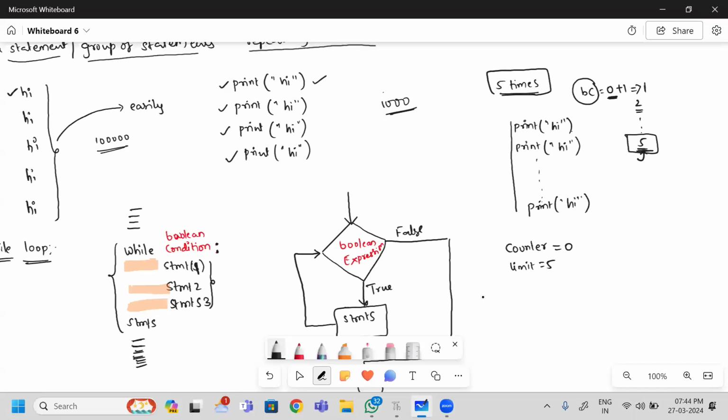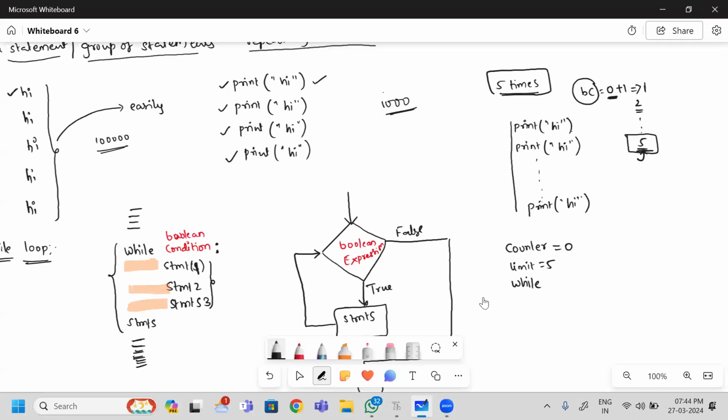This counting should be the 5. So this is the limit I am taking from my friend. So I need to write this print hi message 5 times. So here, when you want to execute this one multiple times, definitely I will go for while.